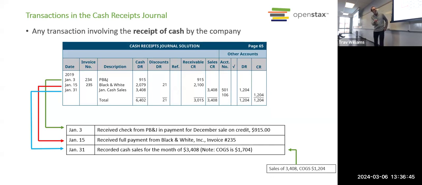But we see there are 2 other amounts, 1,204 getting debited and credited to different accounts. What do you think those 2 accounts are? We made some sales, we already recorded the money that we got and the amount of the sale. What is this other amount in these other accounts? The cost of goods sold. You got it, cost of goods sold and merchandise inventory. Yes. All right, very good.